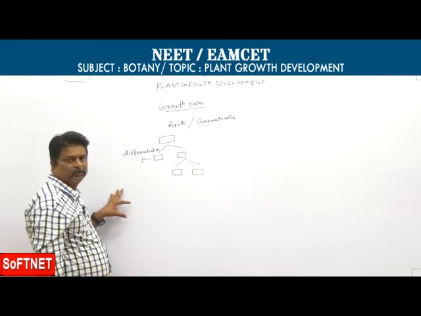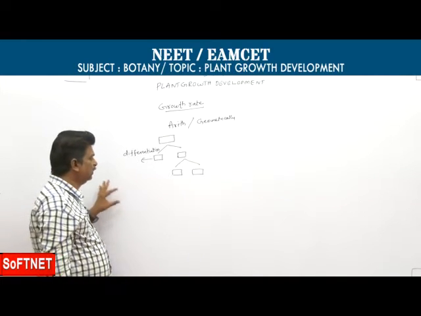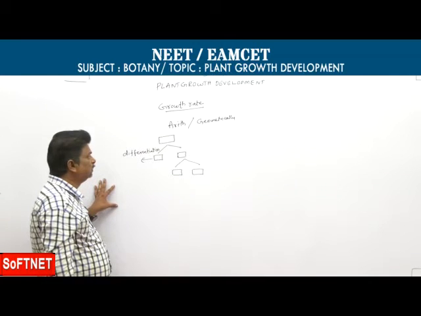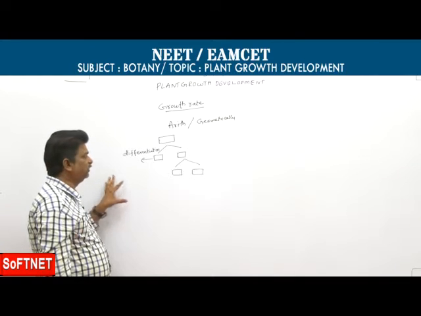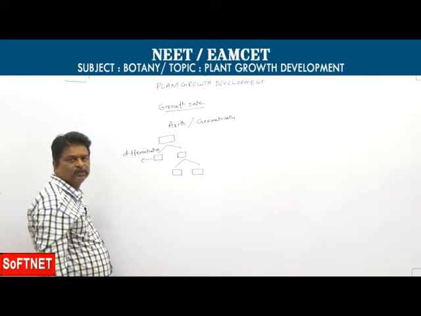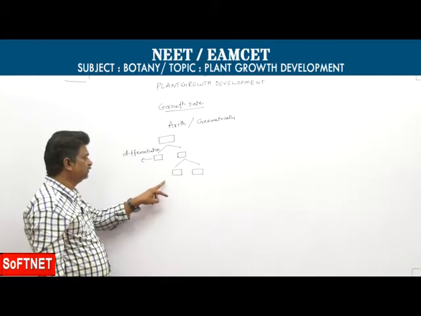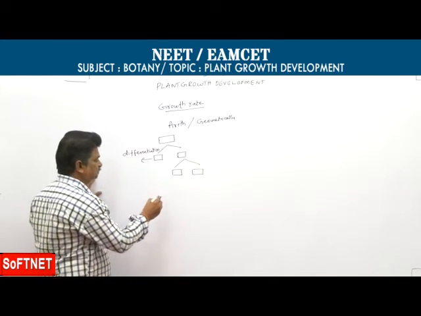That is arithmetic growth. It is exemplified by the length of a root.